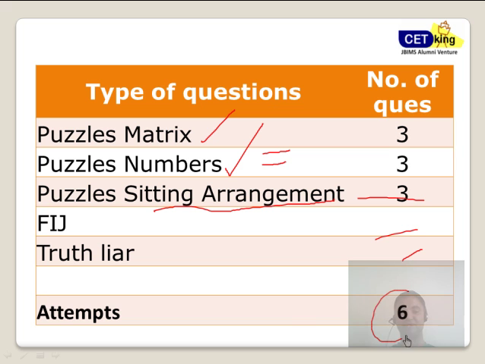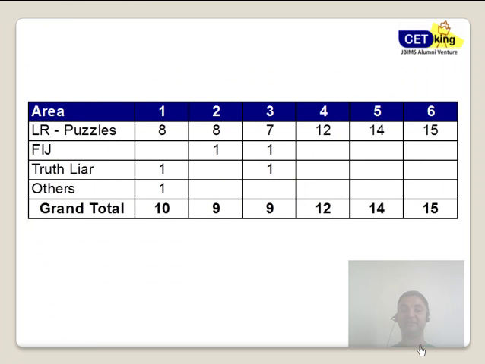Fine. So attempting 6 will be good, because out of 9, 6 questions were doable, 3 questions were nonsense. Again, the breakup is in sync with the last 5 years' papers. No change at all.